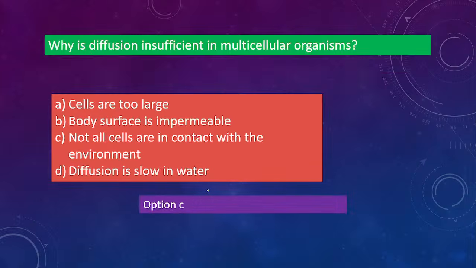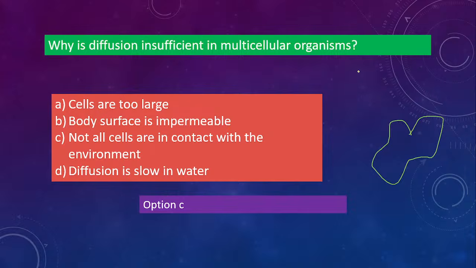Okay, once again, why is diffusion insufficient in multicellular organisms? Now look, what happens in unicellular organisms? There is only one cell. So if it is one cell, what is happening? It is exposed from all sides. Take an amoeba, its body is a single cell. So every part of the cell is exposed to the outside environment from all sides, right? Suppose this is an amoeba, it is exposed to the environment all around. So that's why they manage with diffusion alone.